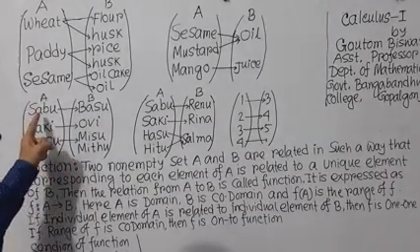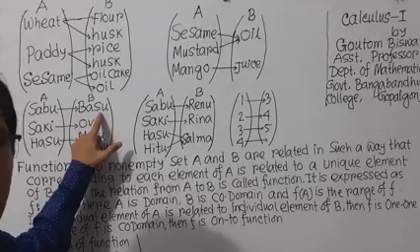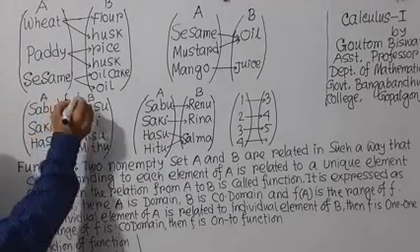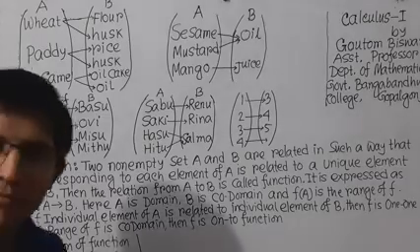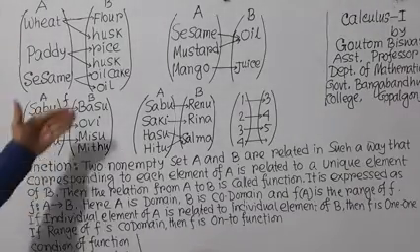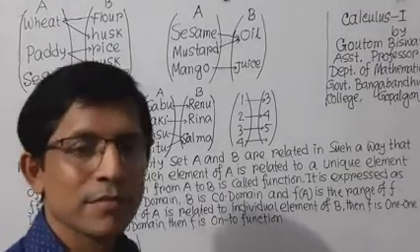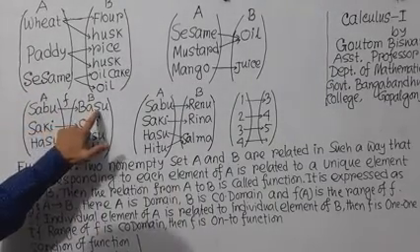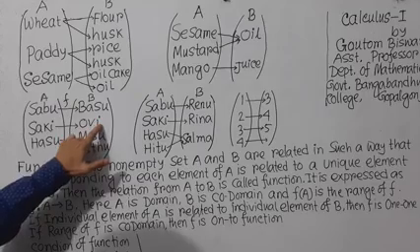That means one input, one output. If Shaki is called, then Obhi will come, and if Hashu is called, then Mishu will come. That means in these cases, one input, one output.